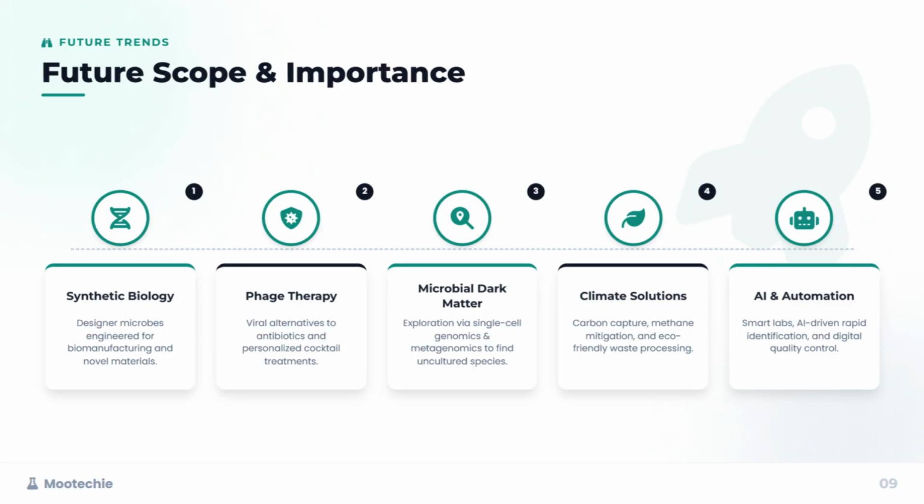Exploring microbial dark matter refers to the vast unknown diversity of microbes we cannot grow in labs. We are using tools like single-cell genomics and metagenomics to find and understand these uncultured species. Microbes also offer climate solutions, aiding in carbon capture, methane mitigation, and eco-friendly waste processing, turning them into allies against climate change. Finally, AI and automation are converging with microbiology through smart labs, AI-driven rapid identification, and digital quality control, making research and application faster and more accurate.